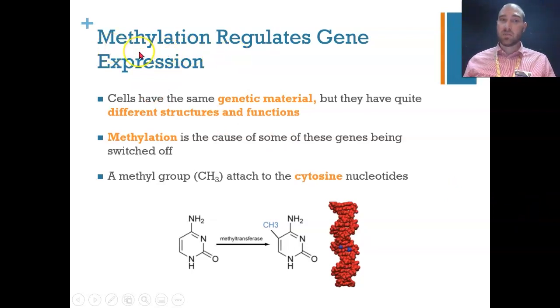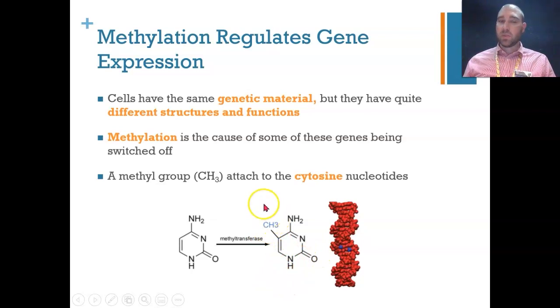Chemistry students should know what a methyl group is, so it's a carbon with 3 hydrogens attached to it. All cells have the same genetic information, so all the DNA is the same if we ignore things like mutations that pop up. But the DNA itself in different types of cells can have different structures and functions. And one of the causes of this is a process called methylation. This is where a methyl group, so a carbon and 3 hydrogens, is attached to cytosine nucleotides just before a gene starts. So here is the nitrogenous base of cytosine, so we would have attachment to the sugar coming off of the carbon over here.